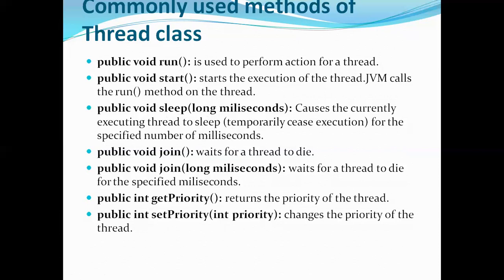But I want all the alphabets in one place followed by all the numbers. Then in that case, you have to synchronize those two threads. To synchronize, what you have to do is after the first thread, you just call the join method. So what it will do is, once the first thread prints all the alphabets, only then it will start the second thread. So it is waiting for the first thread to die, and then it will start the second thread. So that is the use of join. Join is basically used to provide synchronization.